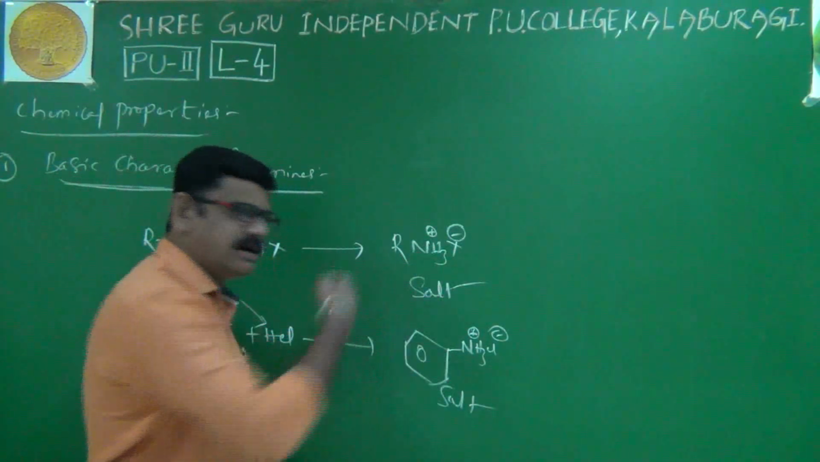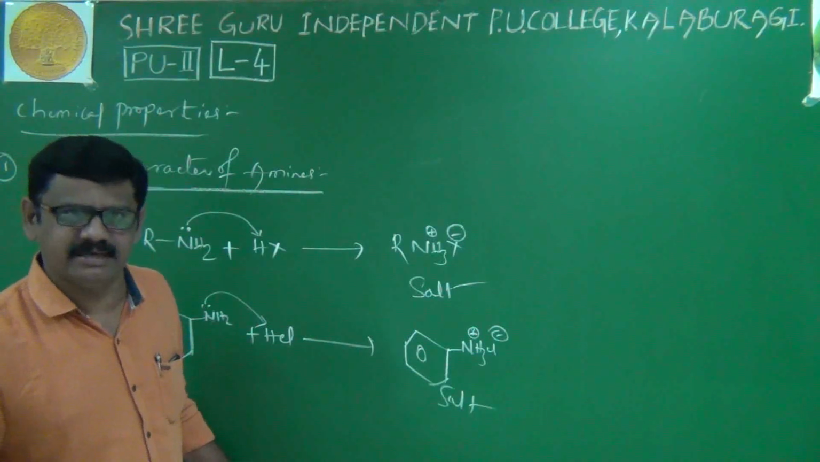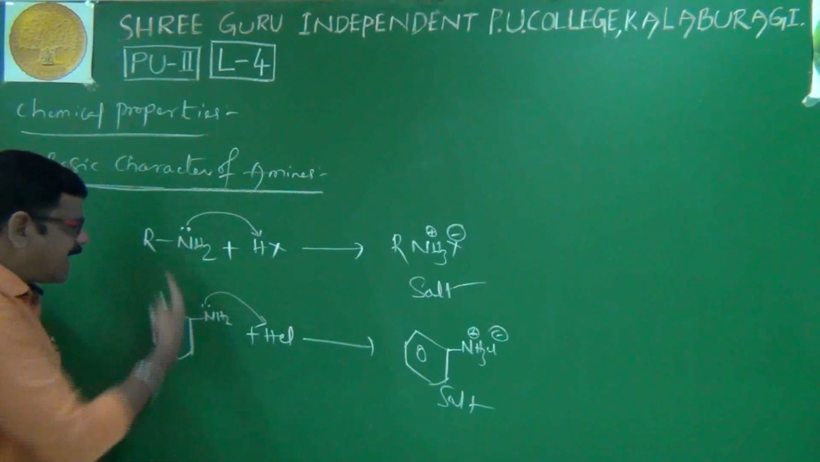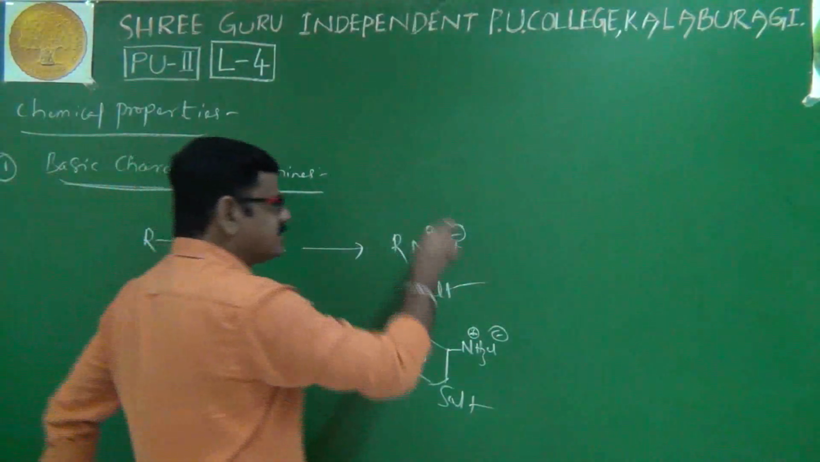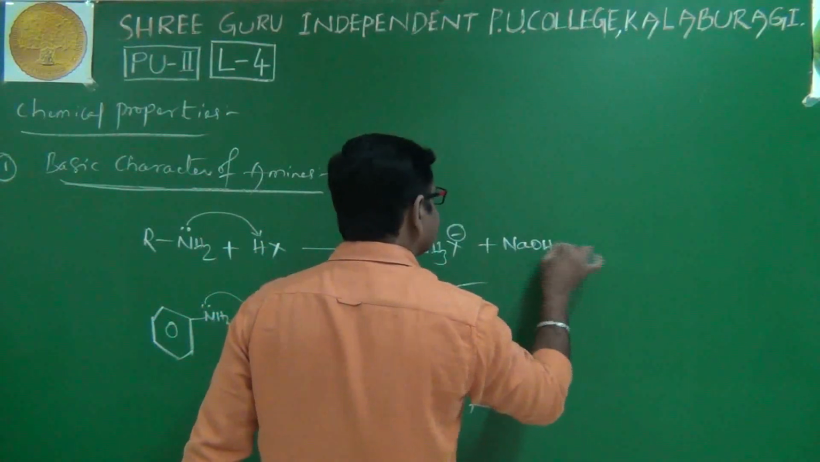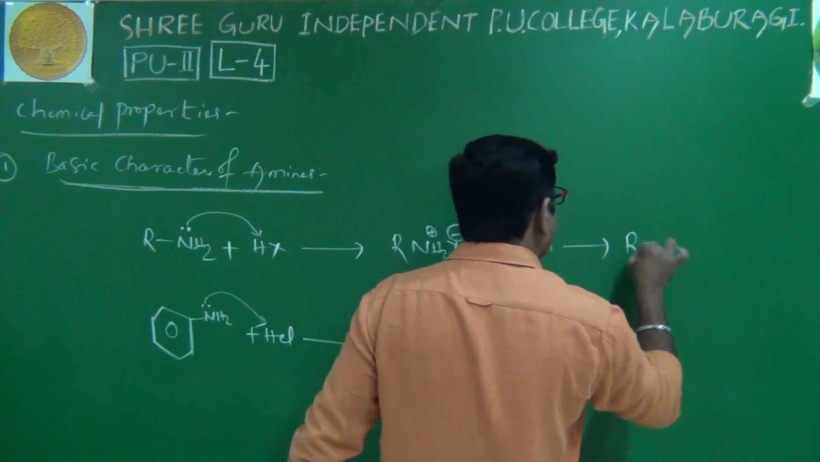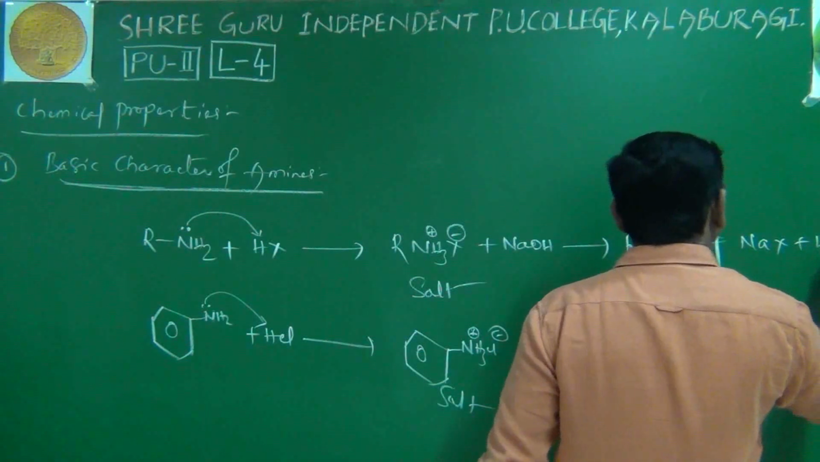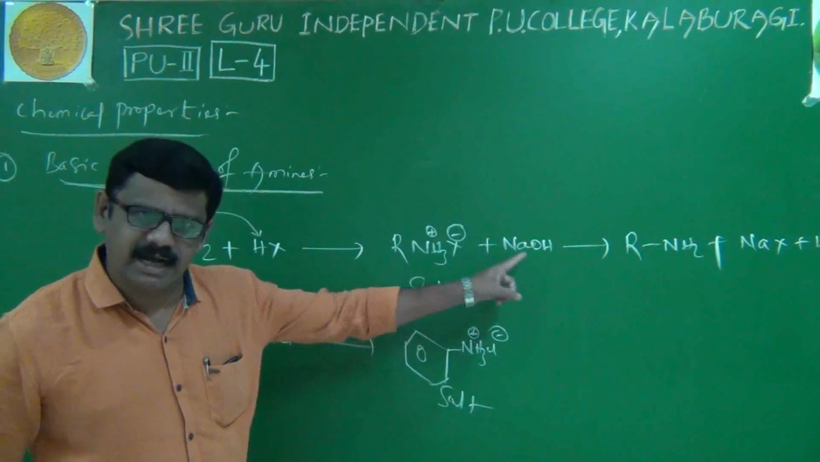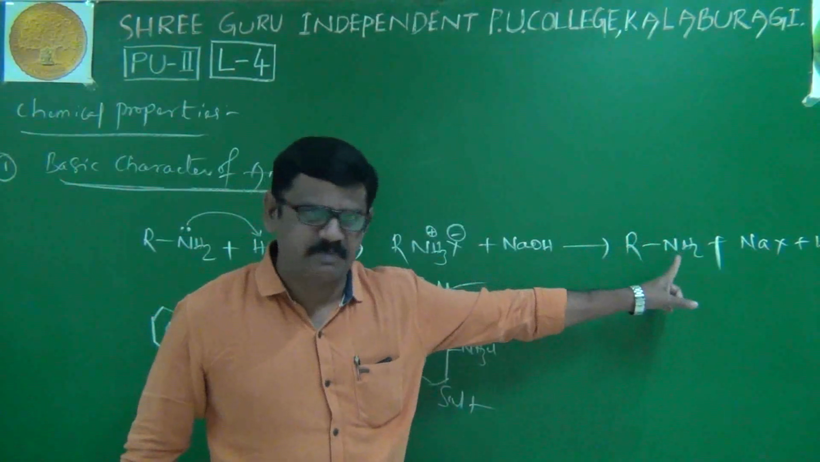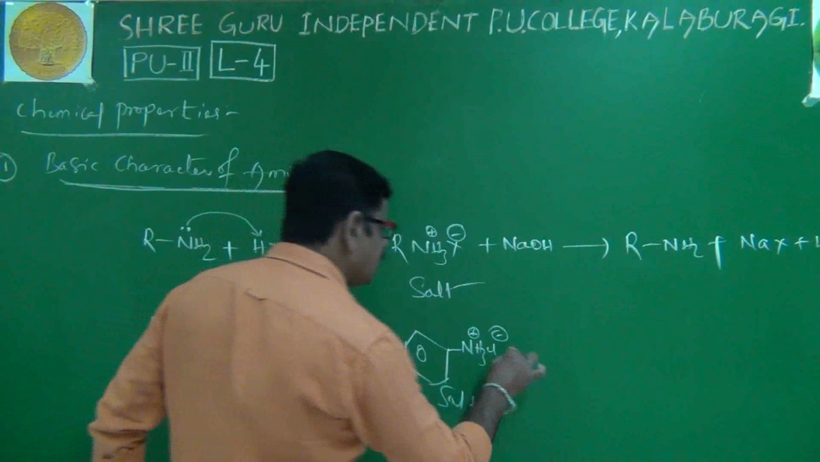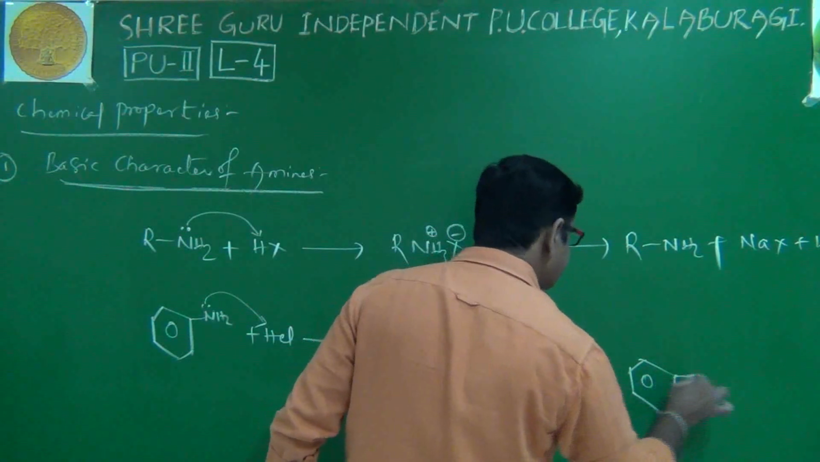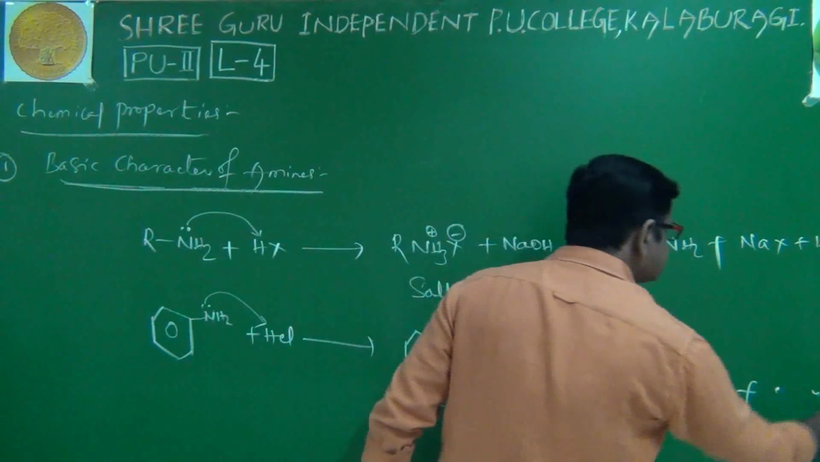Next, when these salts react with sodium hydroxide, we get back our parent amines. See here, when this salt reacts with sodium hydroxide, we get back its parent amine RNH2, along with the byproducts NaX and water. Whatever salt we get, if it reacts with sodium hydroxide, gives back its parent amine. Here also, this salt reacts with sodium hydroxide and aniline is obtained, along with the same byproducts.